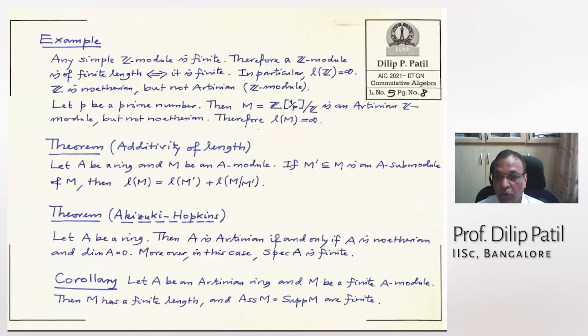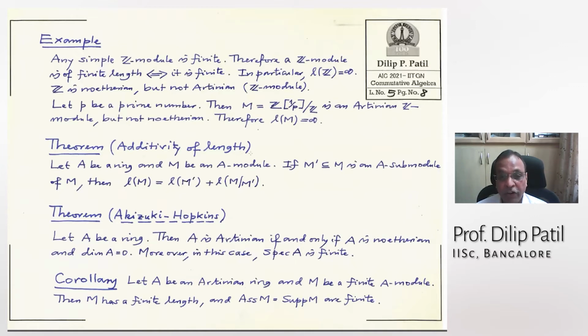So this quotient module is an Artinian Z module, but not Noetherian. And therefore, this module will also have infinite length. We should check why this module is Artinian and why it is not Noetherian. Both these things we have to check; take them as exercises.